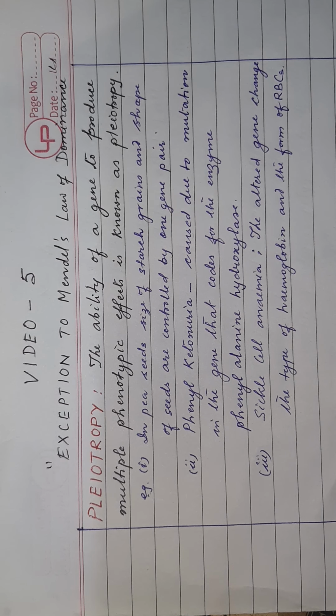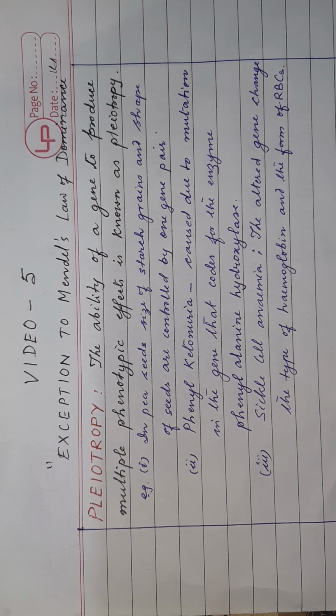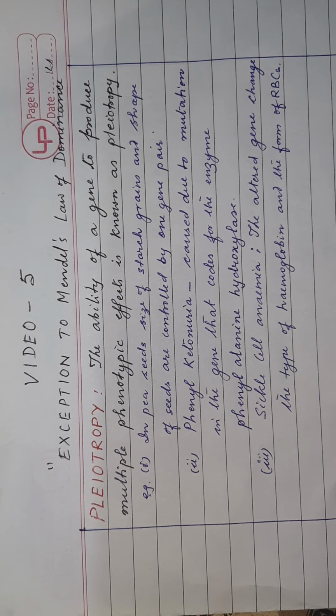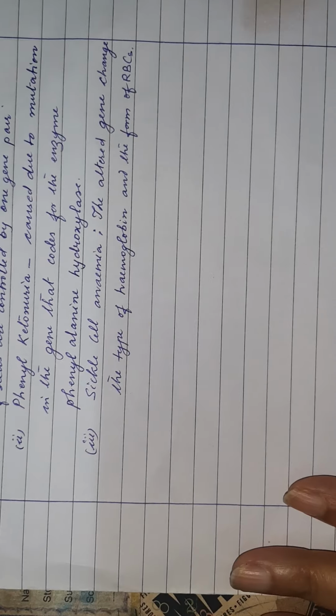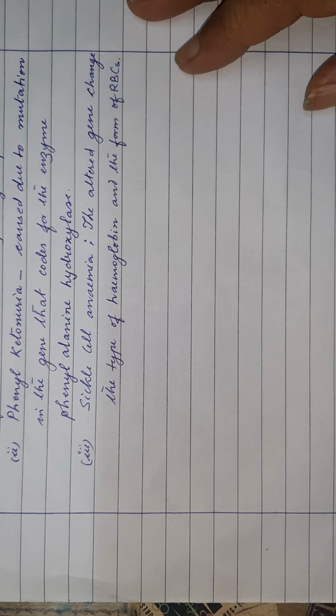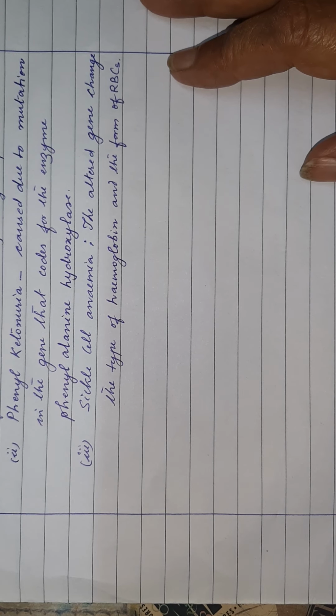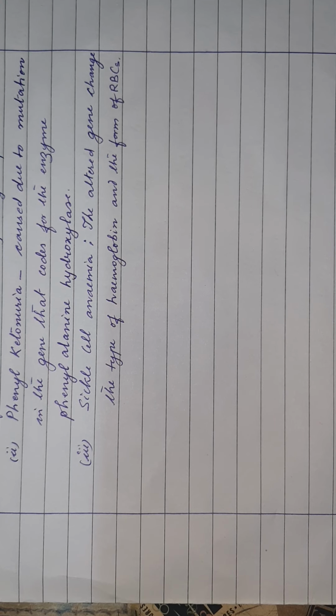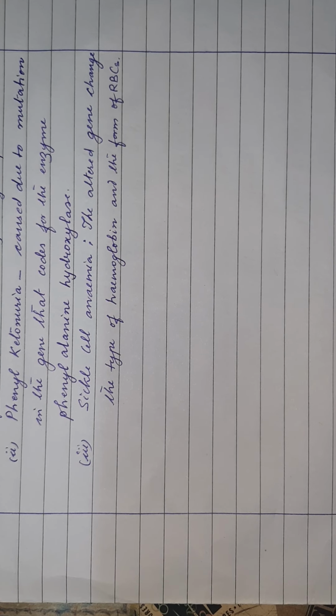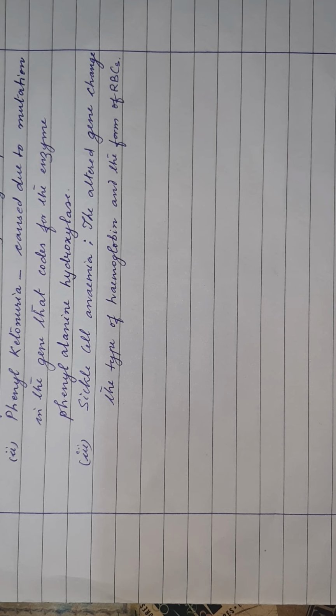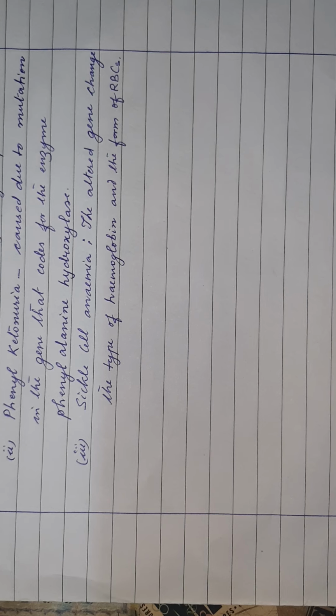Second point, factors occur in pairs in an individual for every trait. And third point, the members of the pair may be similar or dissimilar. When the members of the pair are similar, whether dominant or recessive, we call that condition homozygous.